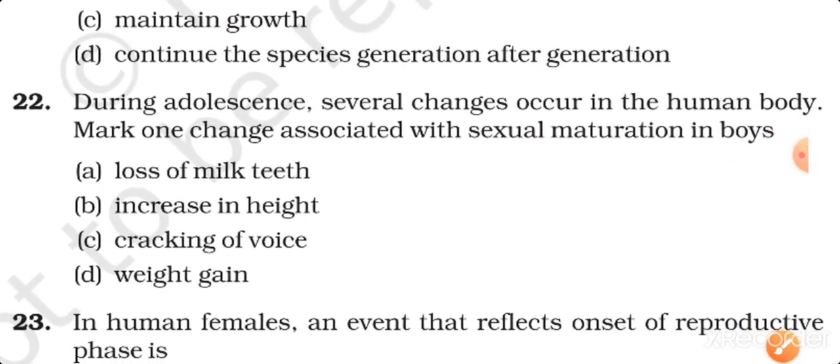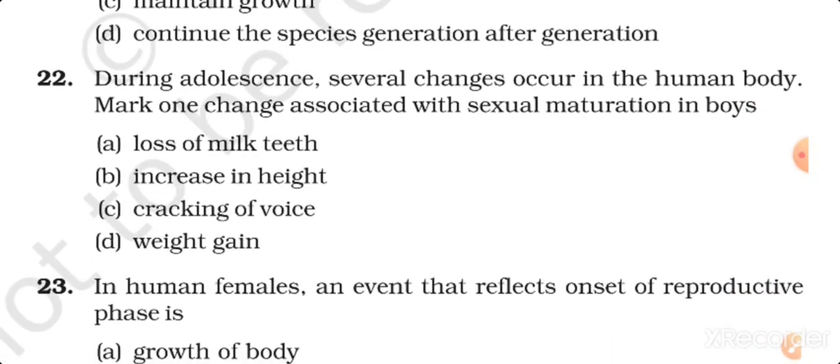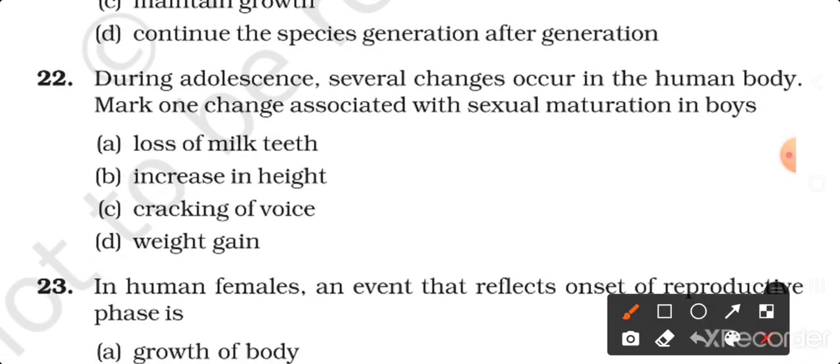Question number 22. During adolescence, several changes occur in the human body. Mark one change associated with the sexual maturation in boys.